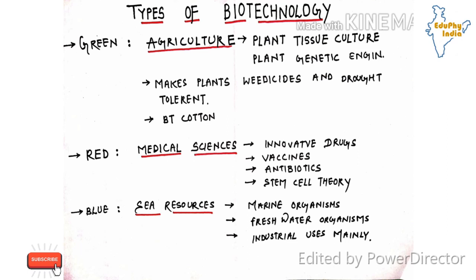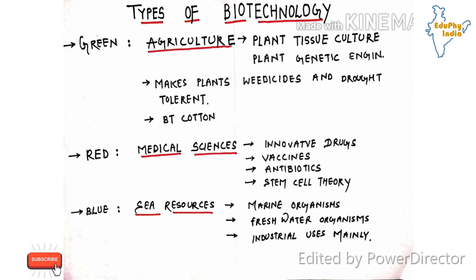Plant tissue culture is a process in which the different tissues of the plants are taken and manipulated using some tools, and then chemicals are injected, making plants totally different and modified. So this is plant tissue culture.